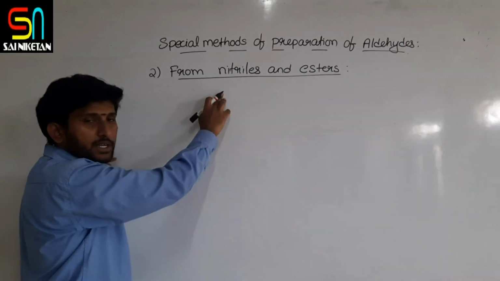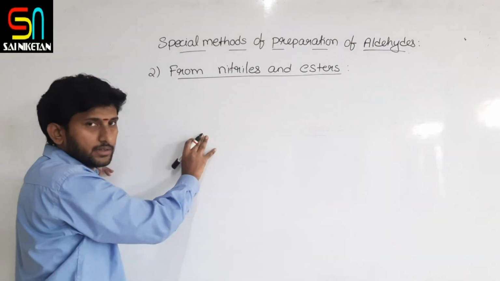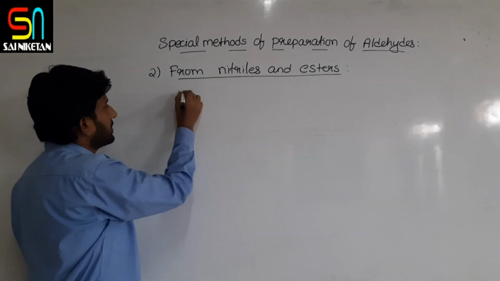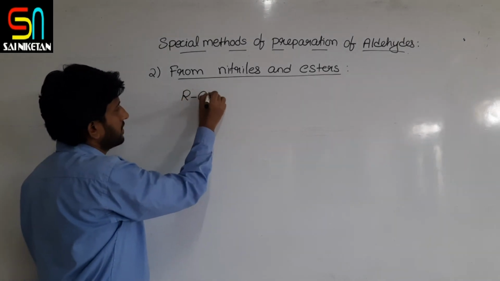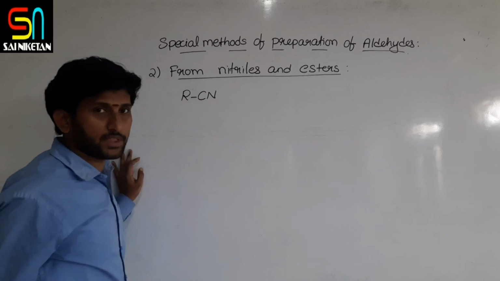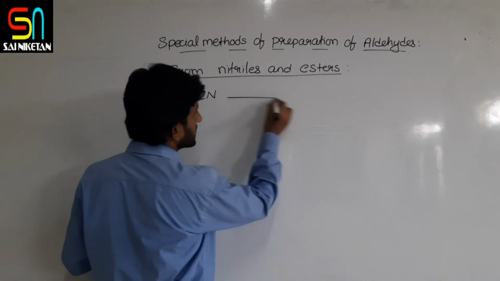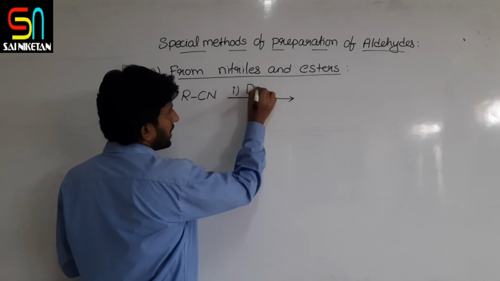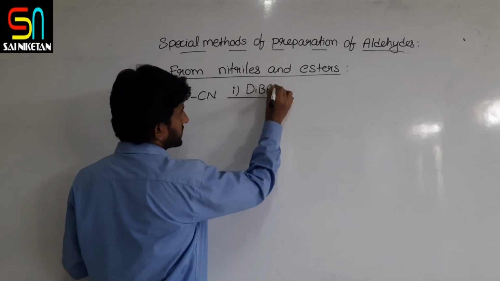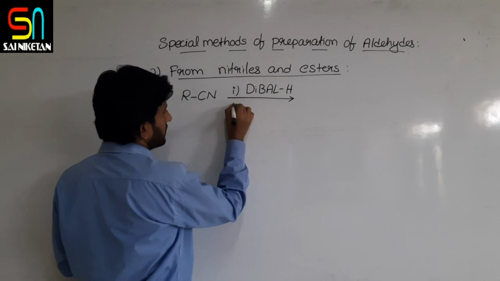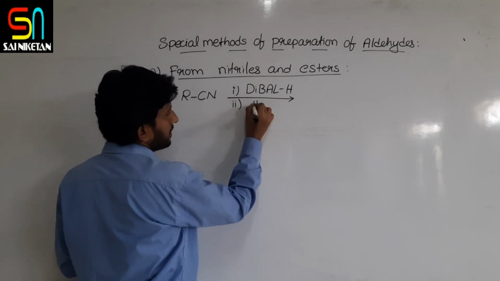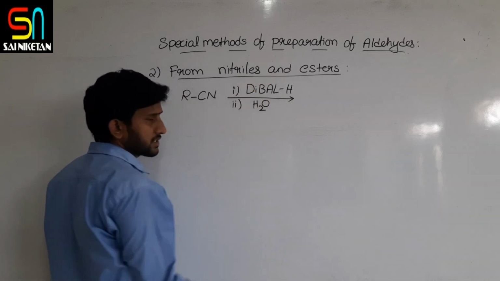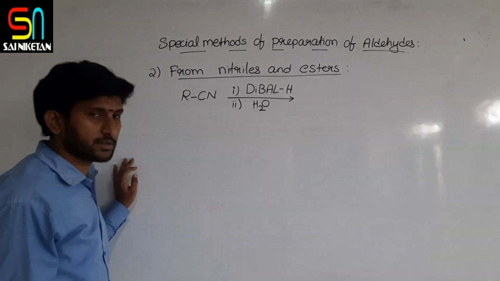You can also get aldehydes from nitriles by reduction with DIBAL-H, followed by hydrolysis.